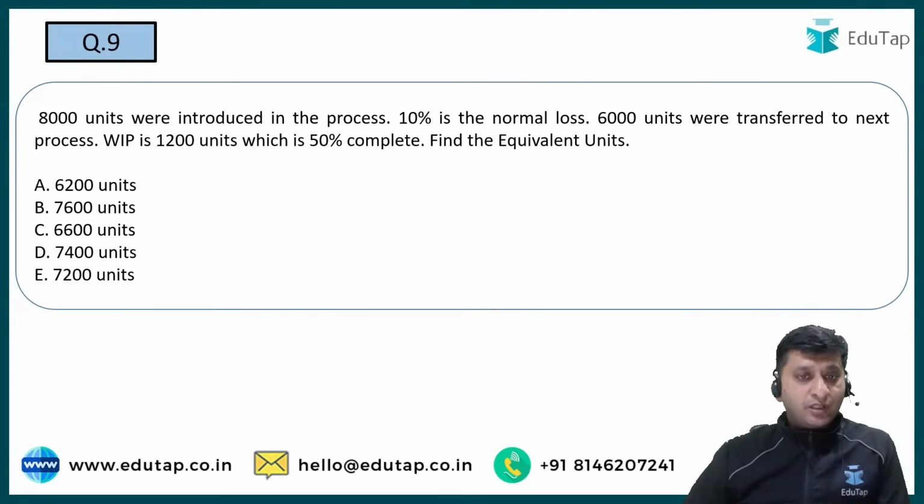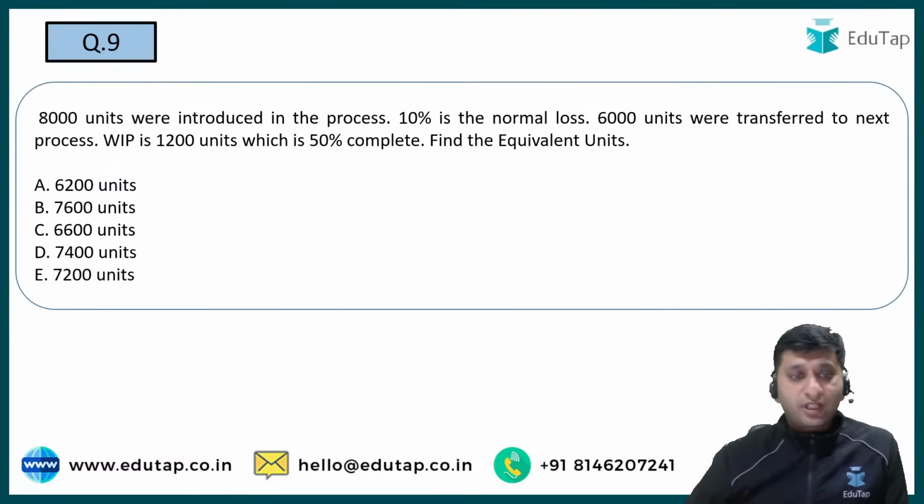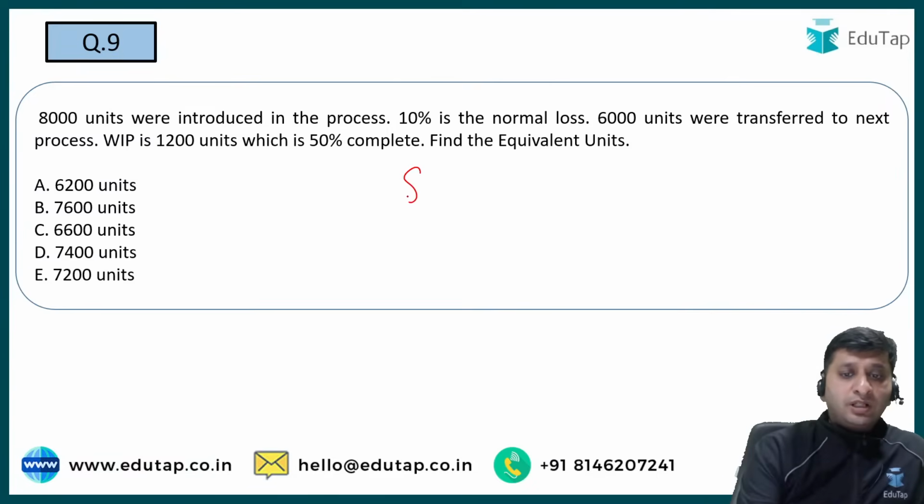8000 units were introduced into the process. 10% is the normal loss. 600 units were transferred to next process. तो 8000 units were introduced.